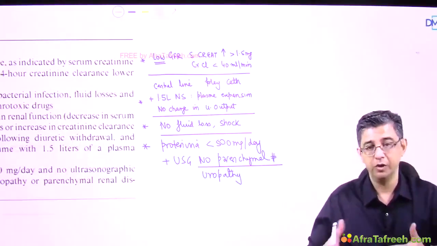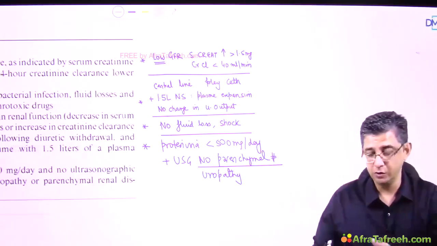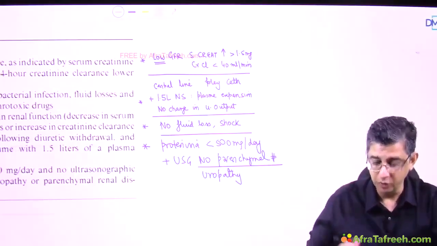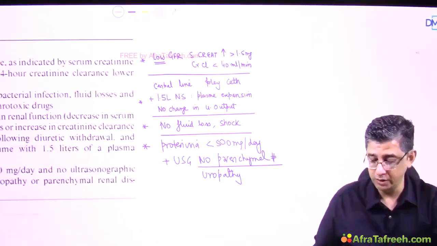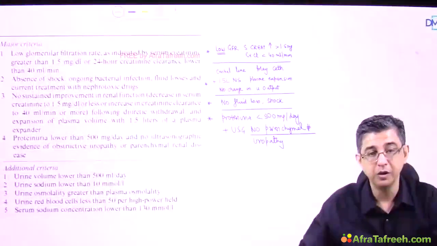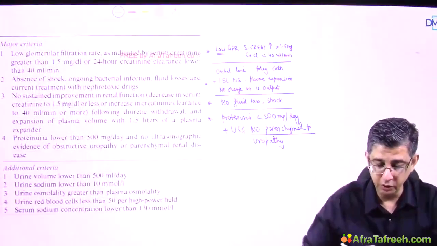So let's evaluate. What I've said is GFR is low, does not respond to a fluid challenge, there are no pre-renal causes, there are no post-renal causes, and proteinuria is less than 500 milligram. That is what is called the major criteria for this condition. So that's what is written in these 4 points.